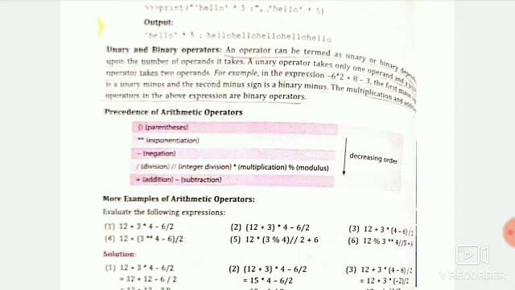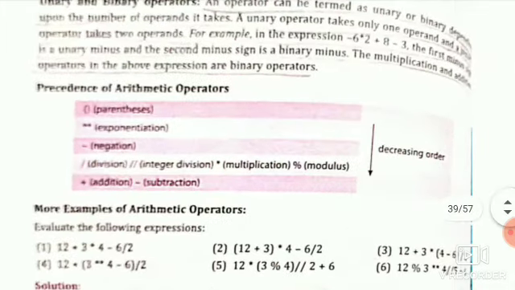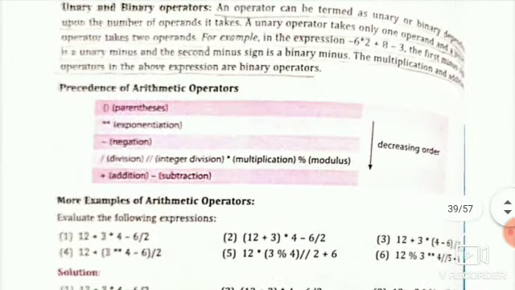Python first solves the parenthesis, then exponent, then negation, then division or integer division, then multiplication, and at last addition and then subtraction. It is shown here in decreasing order.